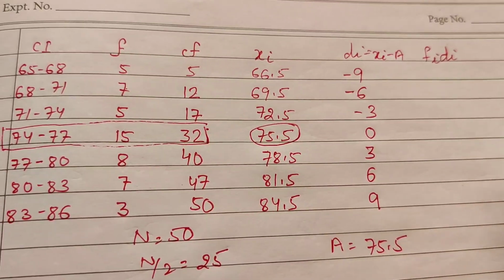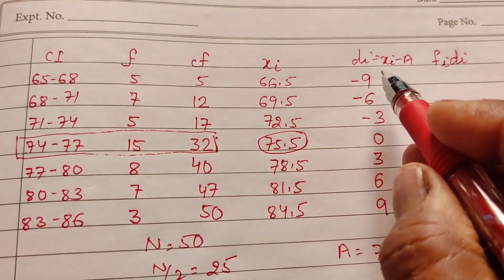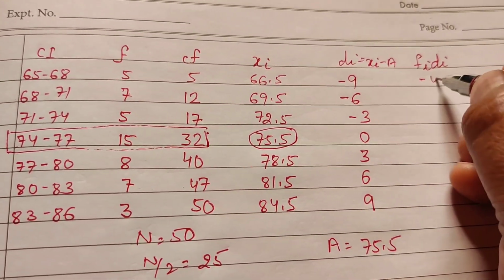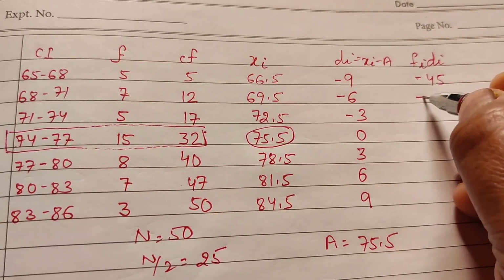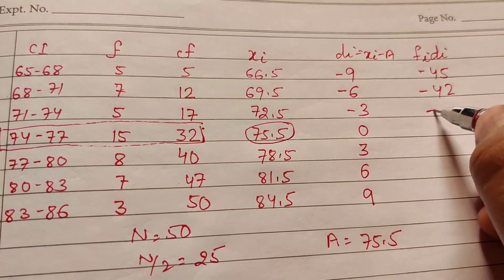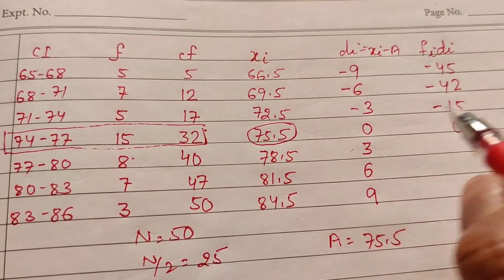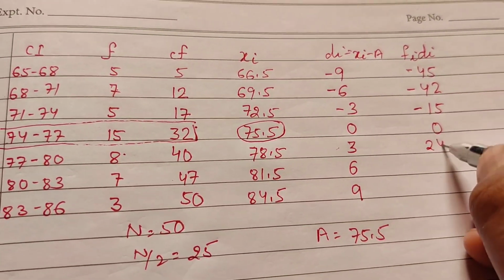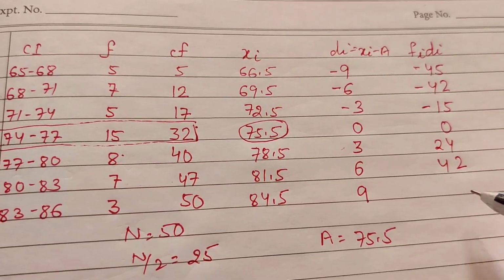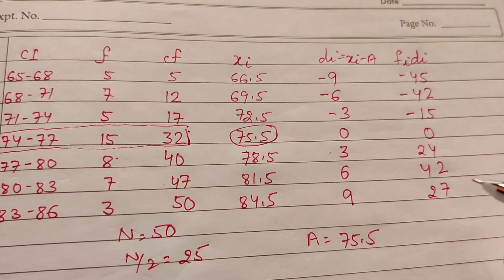Now multiply fi di, frequency into di. 5 into minus 9, minus 45. 7 into minus 6, minus 42. Minus 15. 0. 8 into 3, 24. 7 into 6, 42, and 3 into 9, 27.